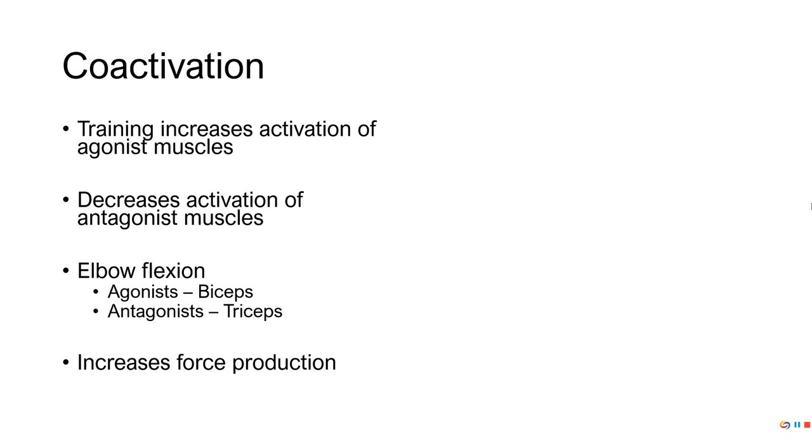When we're talking about elbow flexion, the agonists are the biceps and the antagonists are the triceps, and by inhibiting those antagonists, the triceps in this case, I will produce more force.